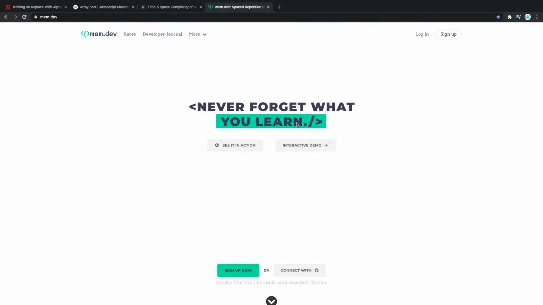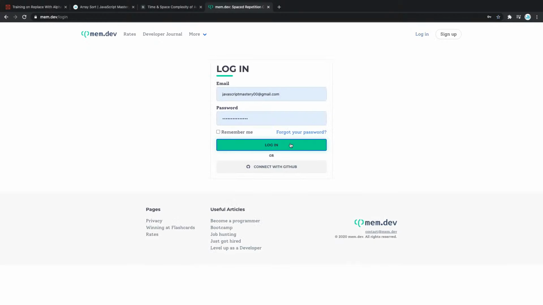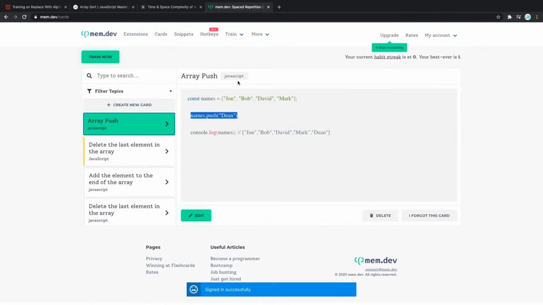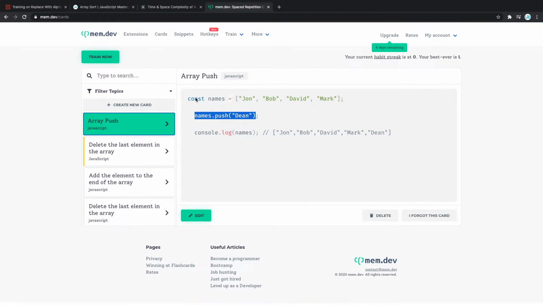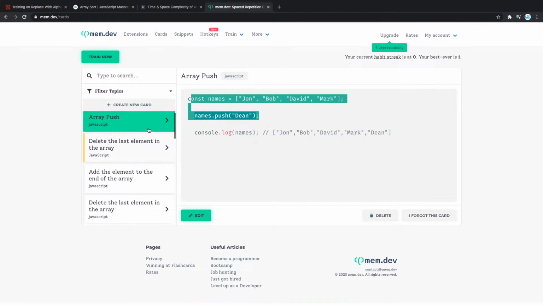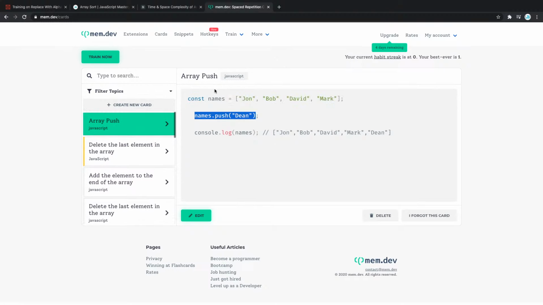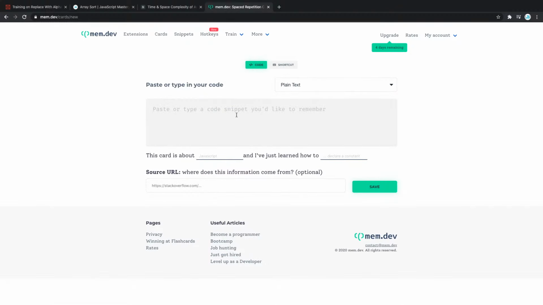So now that we know how to use this, you have to actually remember how to use them, how to write them, just so you don't have to go back to Google every time. So now let me show you how I would use that. You would go back in here, log in, and then you can see I already have some things that I practiced right here. For example, how the push method works and stuff like that. But basically the only thing you have to do is click create a new card. And now in here, you can enter a code snippet to remember.